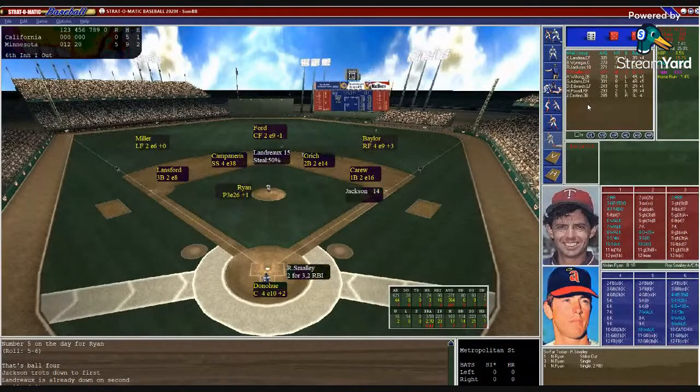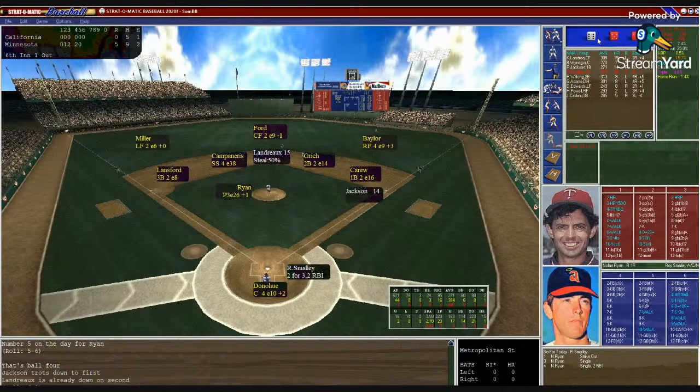That's a 6-10, and that's a walk. So another walk by Ryan. 2 on and 1 out here in the 6th for Smalley. 2 for 3, 2 RBIs in the ball game, including a single for 2 RBIs back in the 4th. He did that with the infield in. That so far has been a big cushion for this Twins team in this ball game. Ryan struggling, 2 on, 1 out.